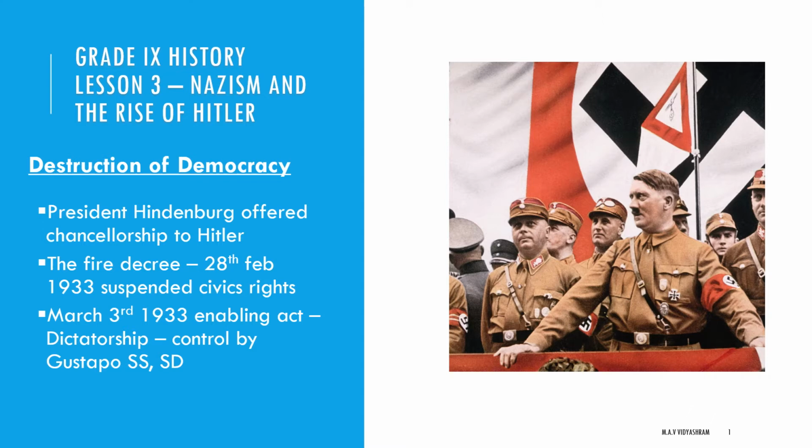How was he able to do this? He was able to do it with the storm troopers. These included the Gestapo. Gestapo means the secret state police. Then the SS. What is the SS? The protection squad. Then the criminal police and the security service, known as SD in short form. So with these forces he was able to establish the dictatorship from March 3rd, 1933.